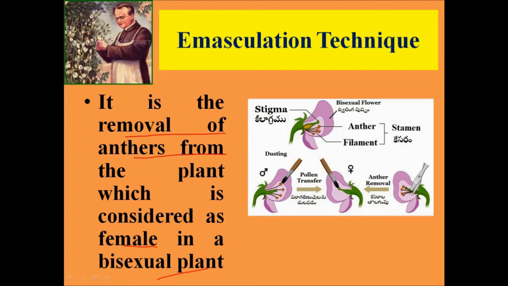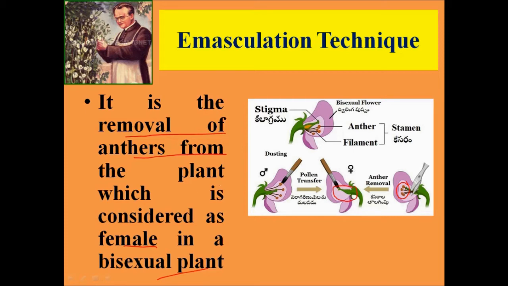According to this technique, what Mendel did was, he removed anthers from a particular flower, from a bisexual flower. And now the part which remained was only the female part, that is gynoecium. Now this flower or this plant is termed as a female plant.